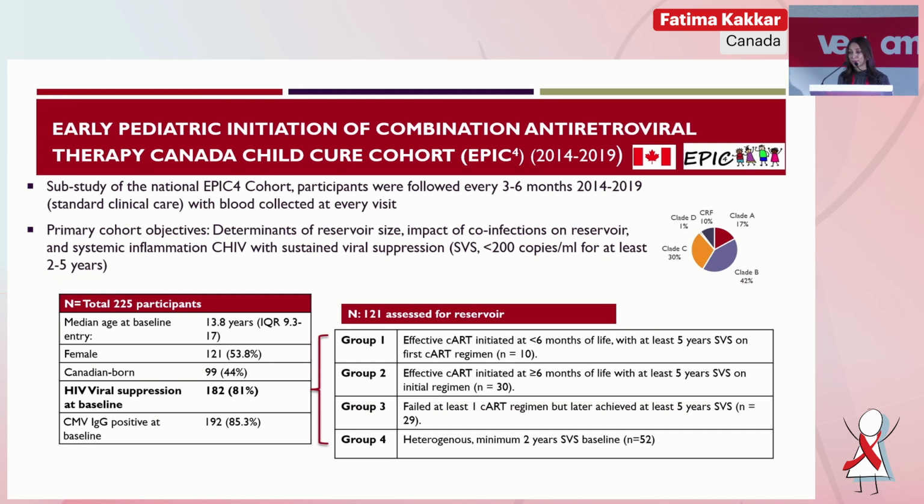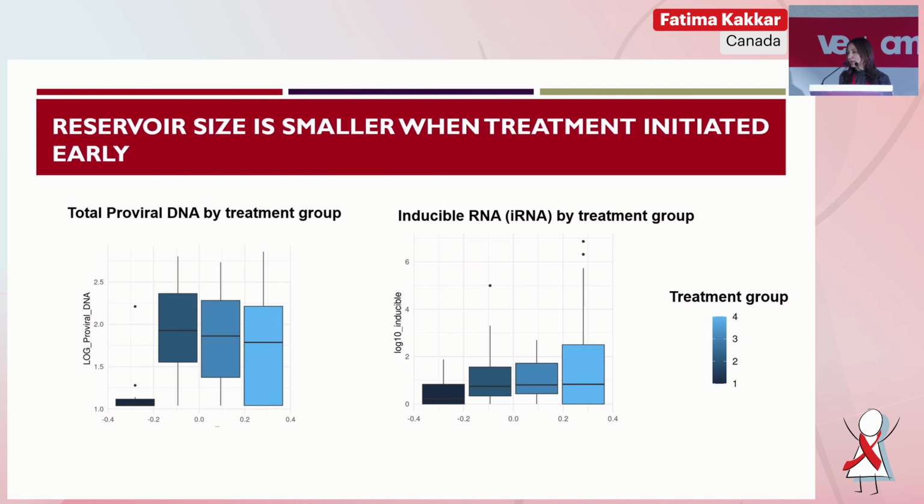So it is not surprising that the total proviral DNA PCR content varied according to groups, and group 1, our top 10, had very low to undetectable levels. But there was a lot of heterogeneity in groups 2, 3, and 4. So when we looked at the inducible RNA levels, these correlated more to the groupings, and we definitely had changes according to the timing of their treatment. So we used inducible RNA as the measure of our reservoir for our inflammatory biomarkers.